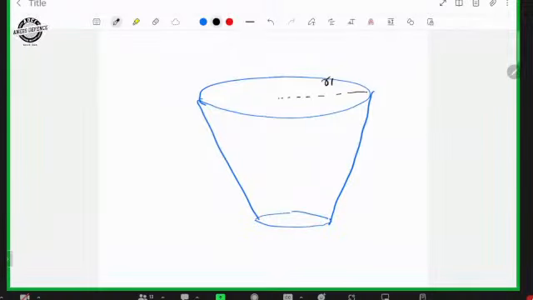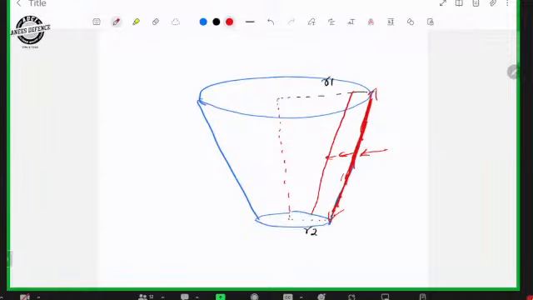This is R1. This is R2. Make a parallel line to this. This line can be shifted so that this is the slant height. If we move it a little bit, it will become like this.